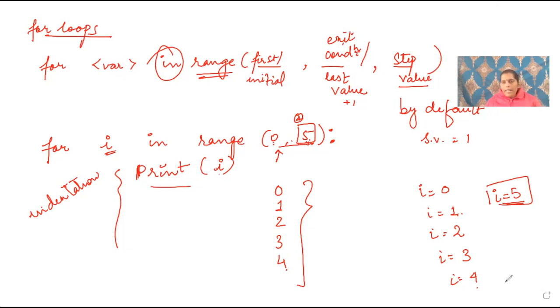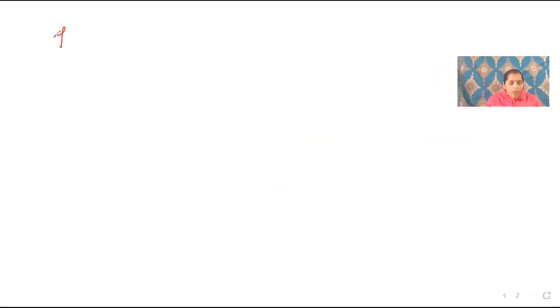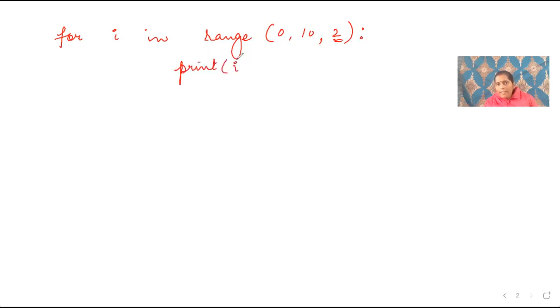For example, let me take another example. If I am writing like this, for i in range 0 to 10, and I am writing 2, it means the step value is 2 over here. Step value is 2, and I am writing print i. What would be the output? See, the value of i is 0. So yes, 0 is less than 10. It will print 0.